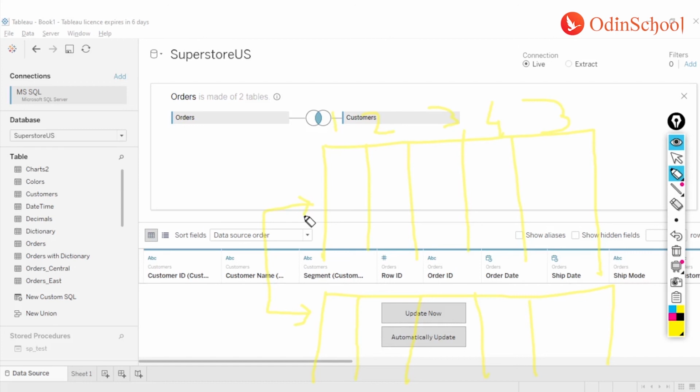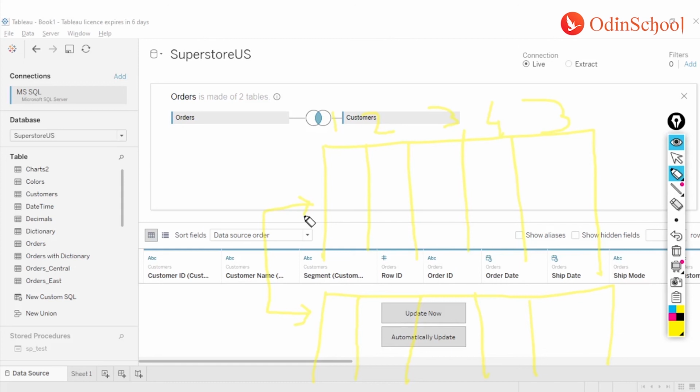The second very common useful situation is related to dates. Many a times you may find tables where, let's say, Q1 data is stored in one table, Q2 data is stored in another, and Q3 is stored in another table, might be just for optimization purposes where they want to keep the tables short. In those situations we cannot perform joins because both tables will have the same column names and the same kinds of values within them. I cannot join customer A with customer B as a join. There's no logical connection. If I perform any join on these two things, either I will have lots of nulls or I will have no data in it.